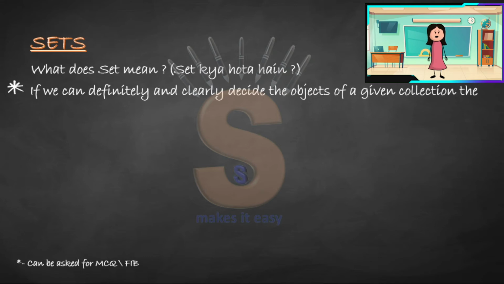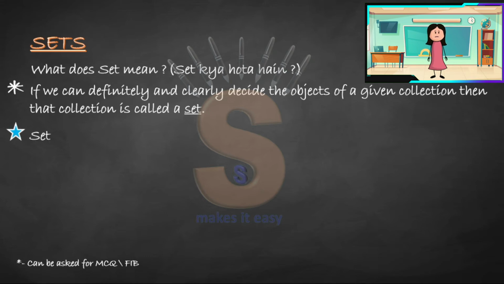What does it really mean? It means if we can definitely and clearly decide the objects of a given collection, then that collection is called a set, which means if we can specifically say what we want, that is, definitely and clearly say what objects we want in it, that will become your set.